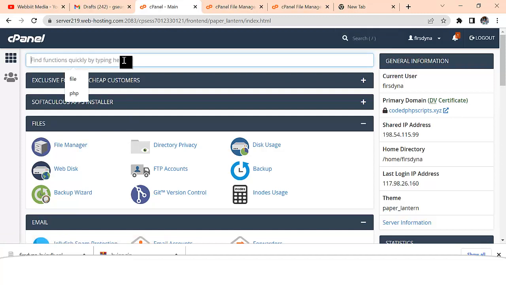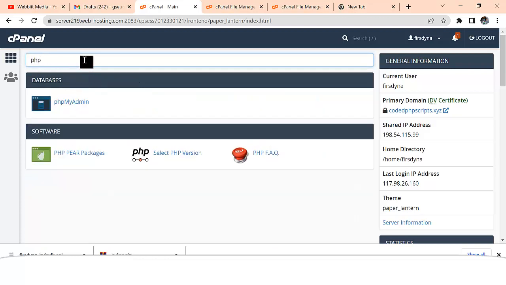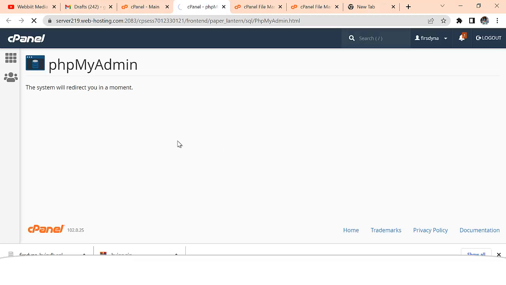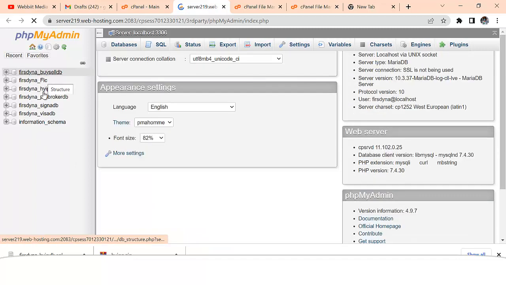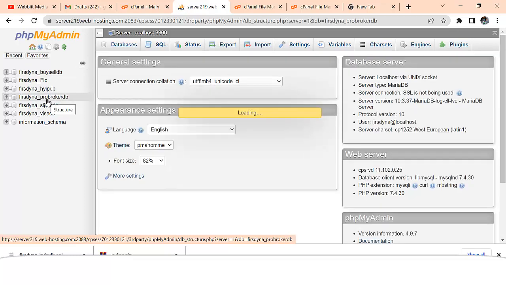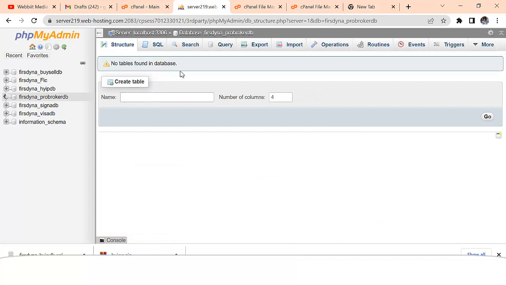So when you have created your database, come to the home page of your cPanel, go to the search section and type PHP. You see that phpMyAdmin. So you click on phpMyAdmin, and this is just going to open up for you. Now you're going to see all these files here, and this is the one that was created. So you're just going to click on the one that you created, and you're going to see that it's an empty database. So just go ahead and click on it. When you click on it, it's going to open like this for you. Then click on import.